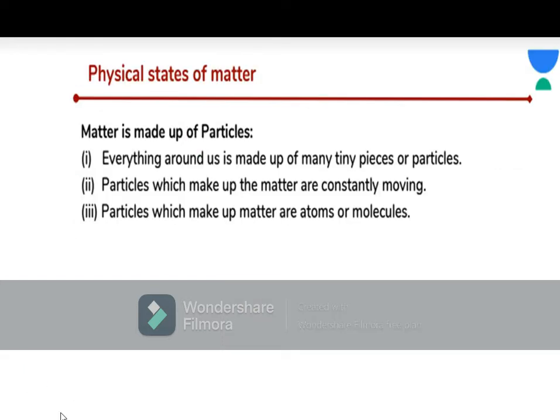Now the next one is physical states of matter. What are the physical states of matter? Okay, matter is made up of particles. How can we know that matter is made up of particles?